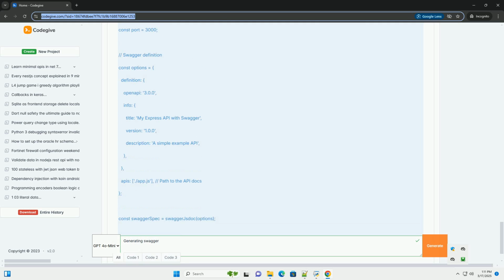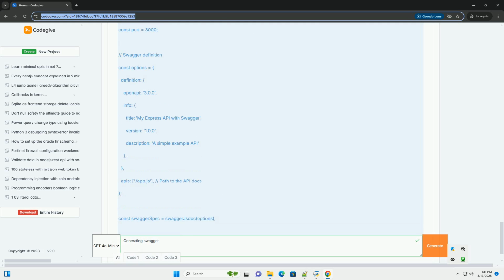5. swaggerUi.serve and swaggerUi.setup: mount the Swagger UI middleware at /api-docs. swaggerUi.setup(swaggerSpec) configures the Swagger UI with the generated Swagger specification.